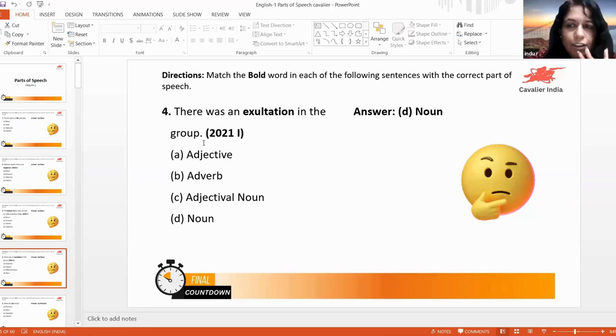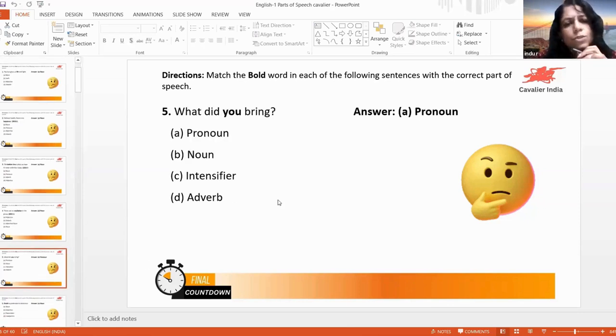This is how you'll have to identify the subject, which means you will first have to eliminate the nouns with the preposition. One way to identify the noun is that after a preposition there will be a noun, and one way to identify the subject is eliminating those words along with the preposition. Got it? So here, this is the noun.